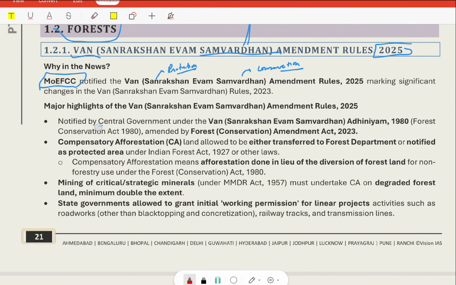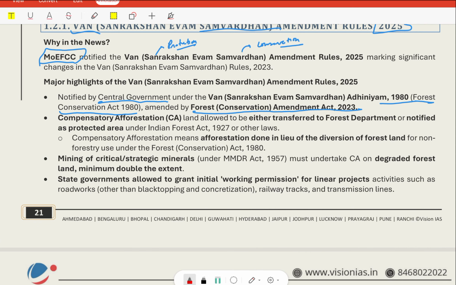It has been notified by the central government under the Van Sanrakshan Evam Samvardhan Adhiniyam 1980, that is Forest Conservation Act 1980, amended by the Forest Conservation Amendment Act 2023. The compensatory afforestation land is allowed to be either transferred to the forest department or notified as a protected area under the Indian Forest Act 1927 or other laws.